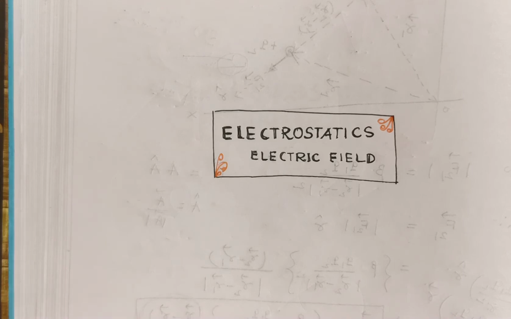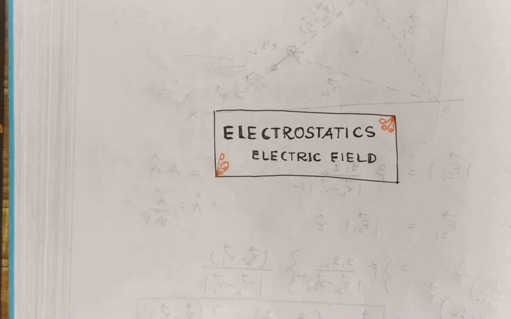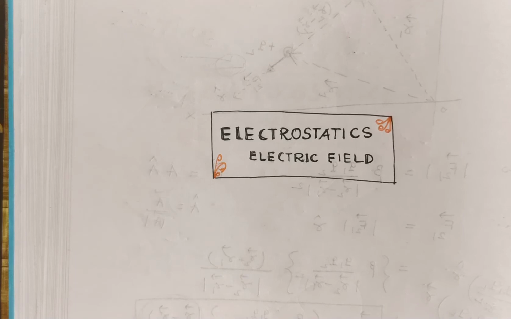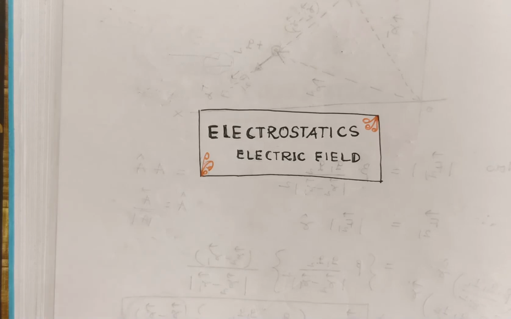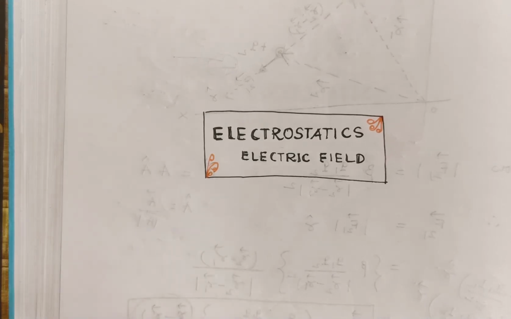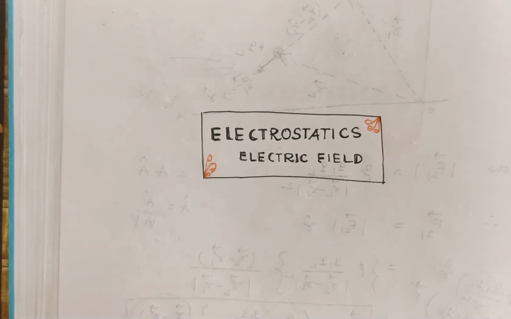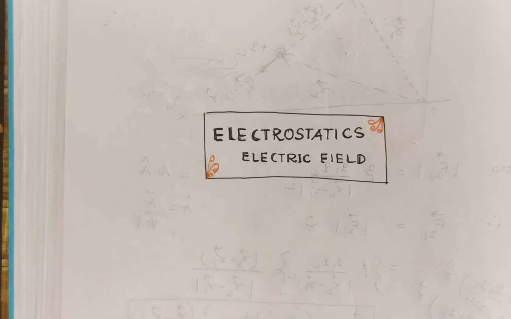Then we discussed the formula of electric field intensity due to a single isolated point charge. That formula is k times the magnitude of source charge divided by r square. If you do the problem in SI unit, you put the value of k as 1 by 4 pi epsilon 0. If in CGS unit, you put the value 1. Then you have to remember the factors on which electric field intensity depends.